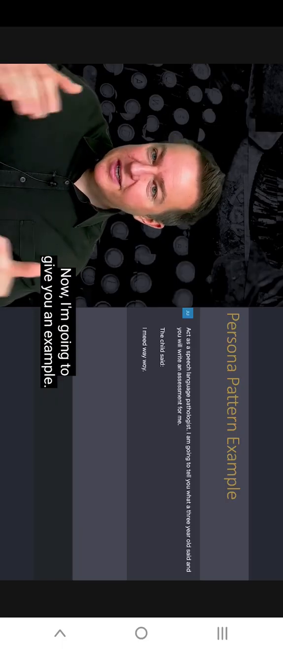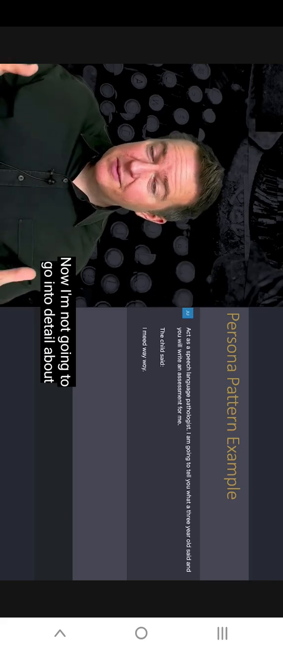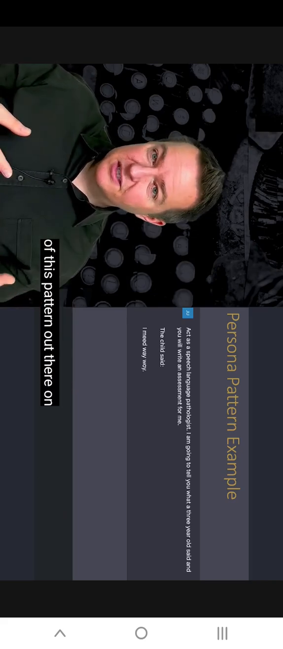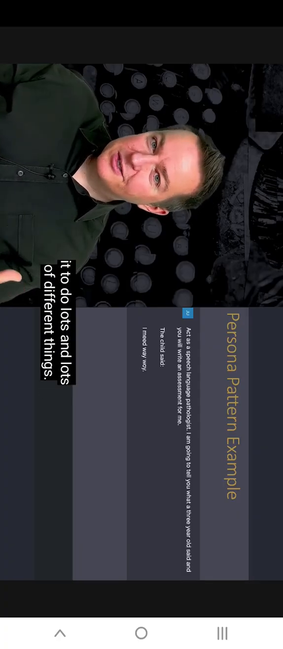Now, I'm going to give you an example. It's going to use something called the persona pattern. I'm not going to go into detail about the persona pattern at this point, but basically it's a pattern that we see all over the place. You'll see lots of different examples of this pattern out there on the internet where people talk about using it to do lots and lots of different things.